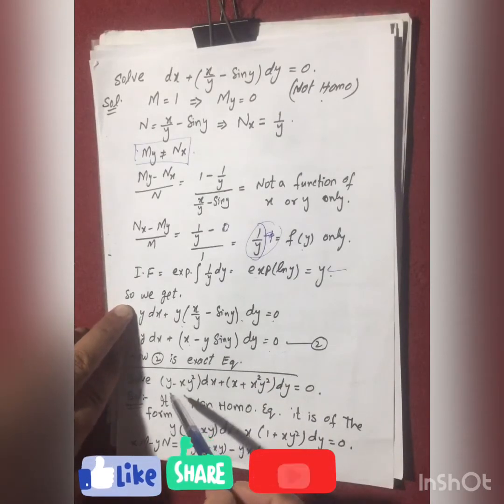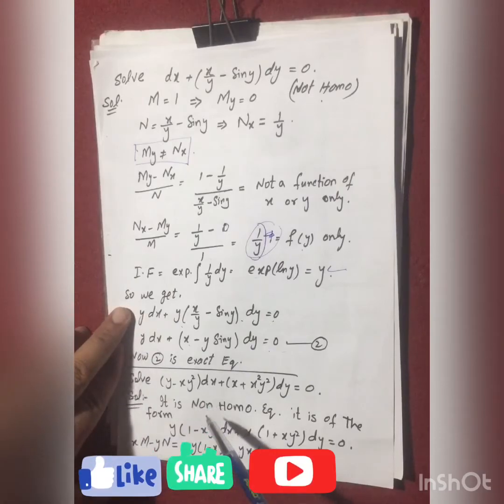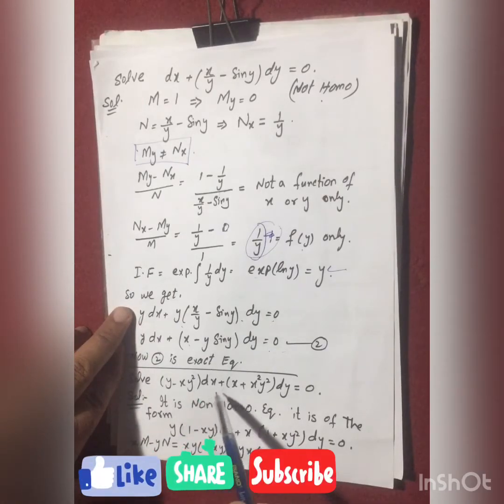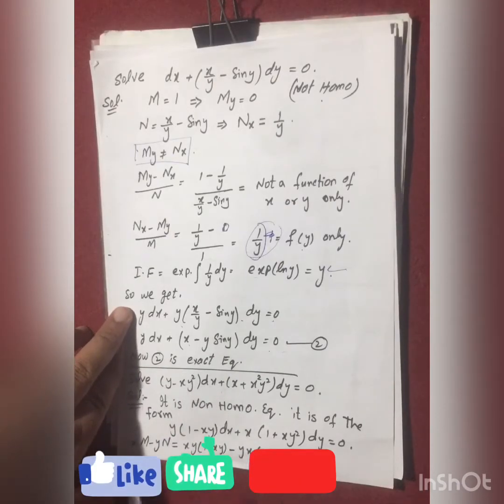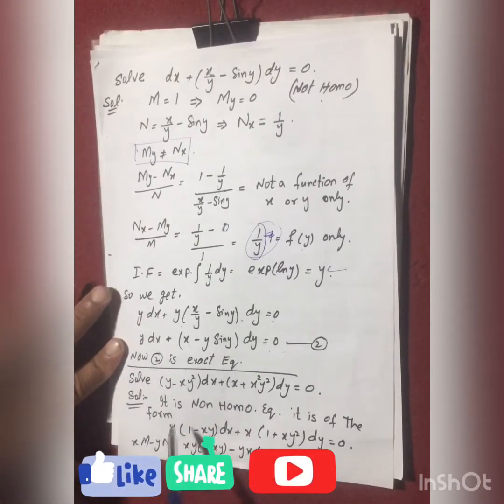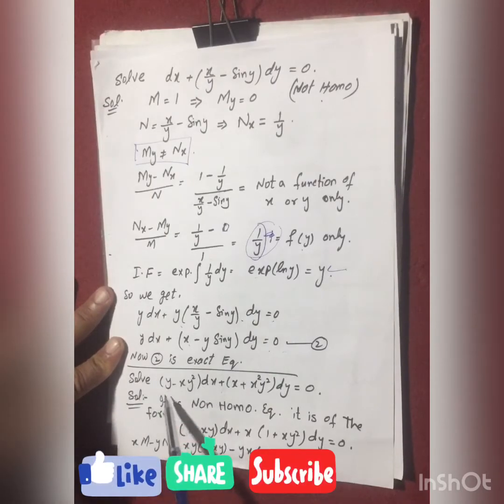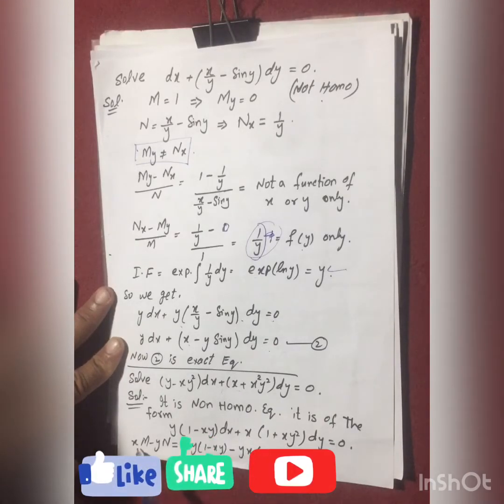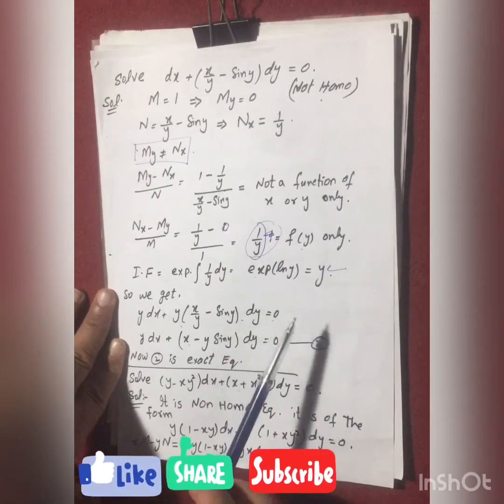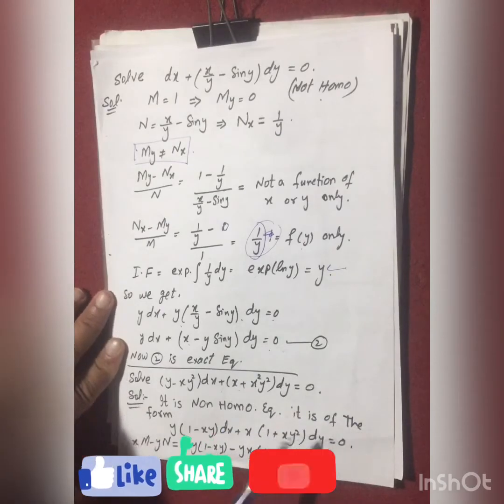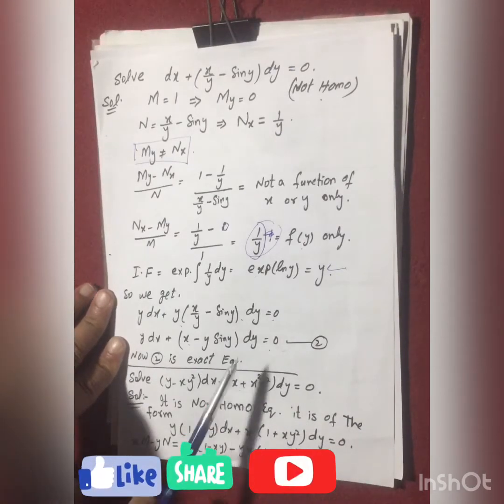The next example is y minus xy squared. This equation is of the fourth form, so the fourth rule will be applied here. y is taken as common from dx, and x is taken out as common from dy. You will see that x minus y times N equals this. We will discuss this question, this case, in the next lecture.